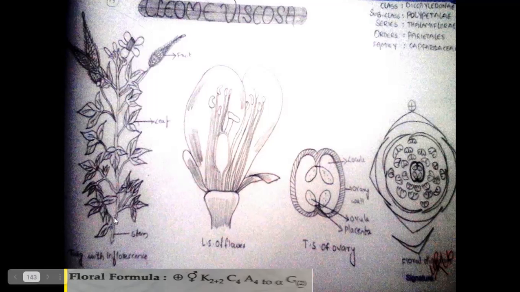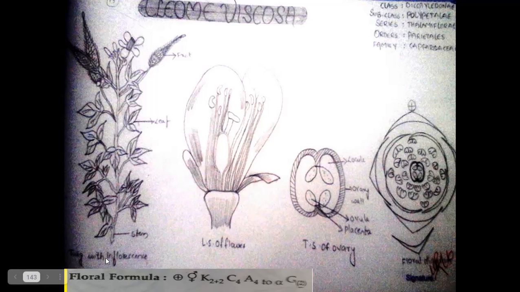From each node only a single branch is developed, called monopodial branching. The monopodial branching system is present in Capparidaceae family plants.